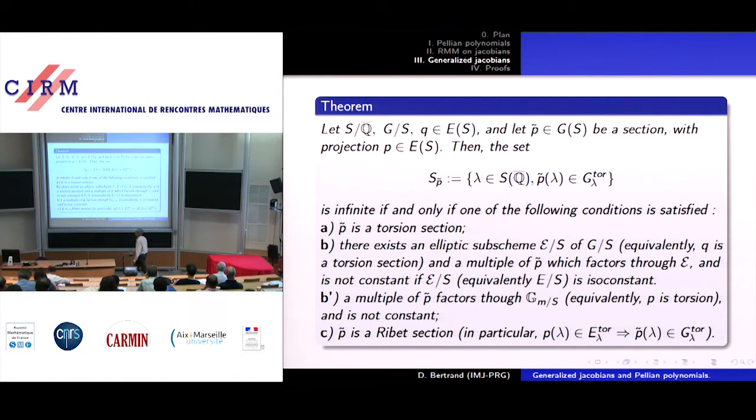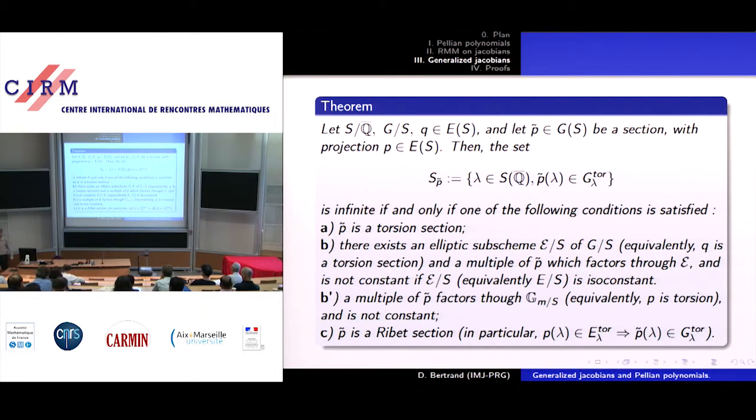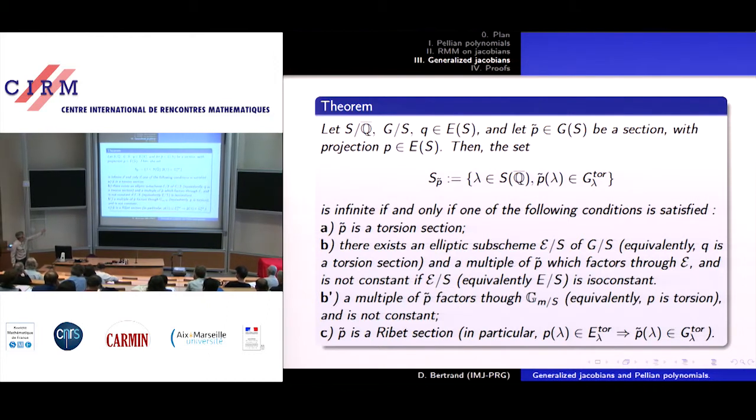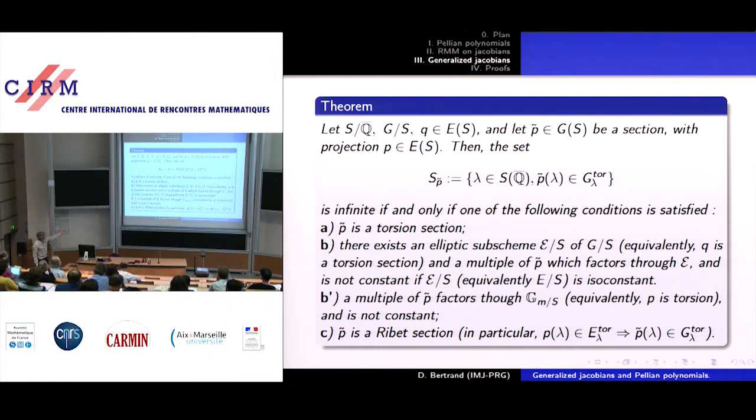Okay, then B dashed is a special case I put here, because G_m always is an algebraic subgroup of G, so we must always consider B dashed. And the last case, C, is more mysterious, something I call the Ribet section.